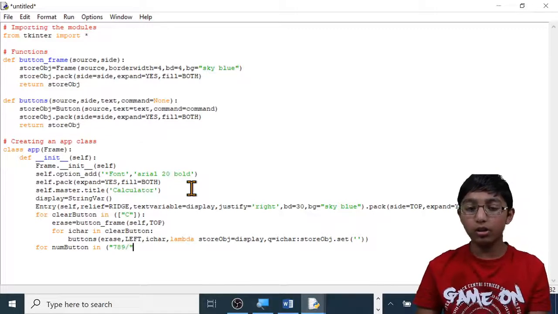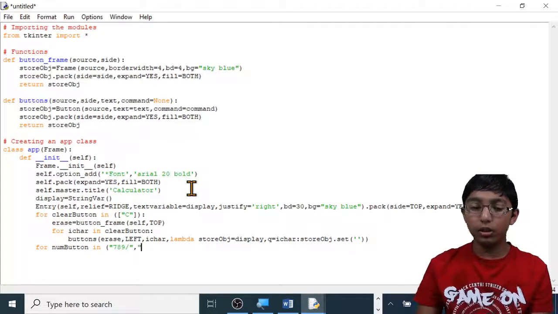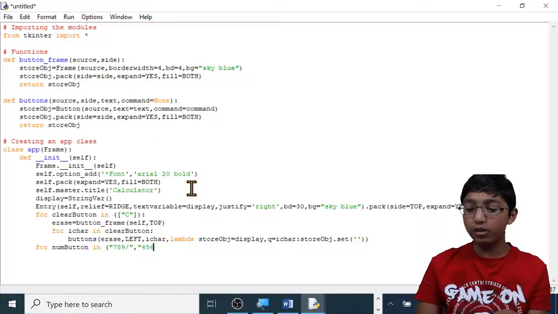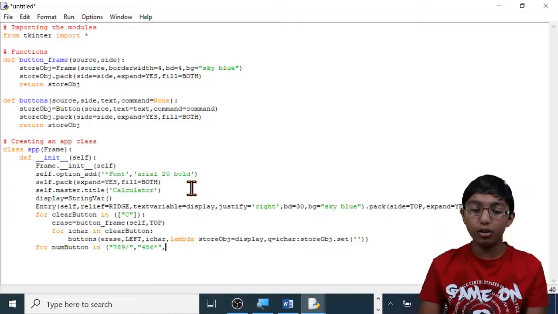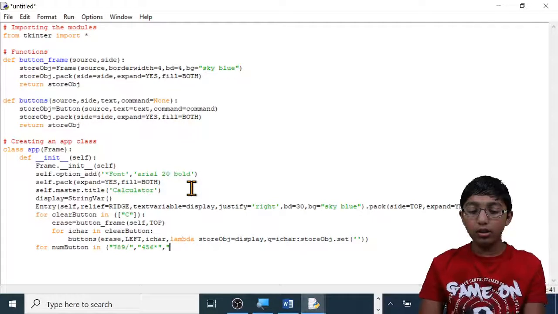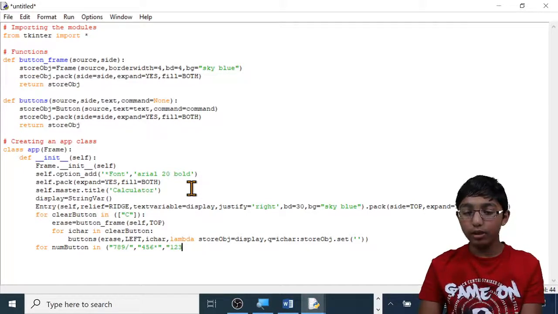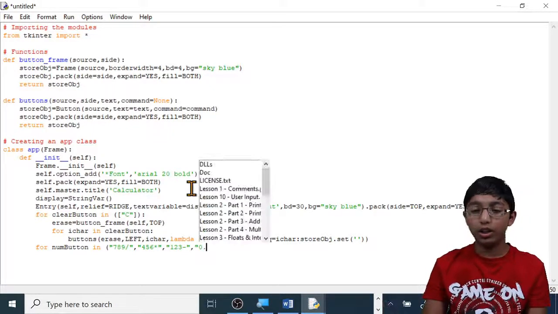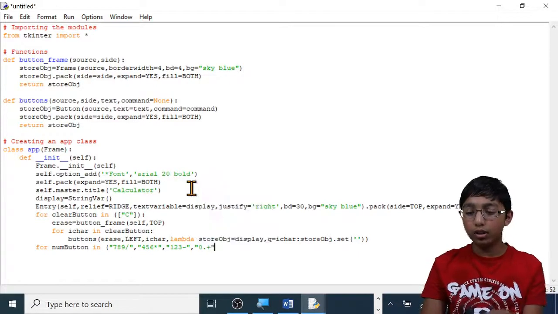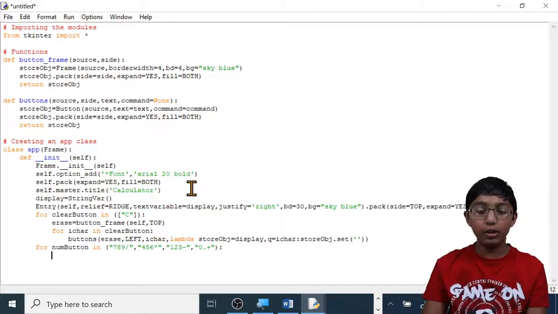close quotation marks, comma, open quotation marks, 4, 5, 6, and then do asterisk symbol for multiplication, close quotation marks, comma, open quotation marks, 1, 2, 3, and then it's the subtraction symbol, close quotation marks, comma, then I'm going to do open quotation marks, 0, decimal point, and then it's going to be the addition symbol, close quotation marks, close brackets, colon, enter.